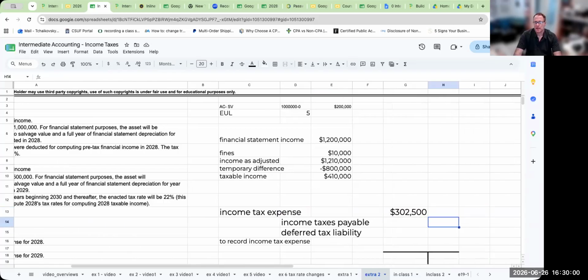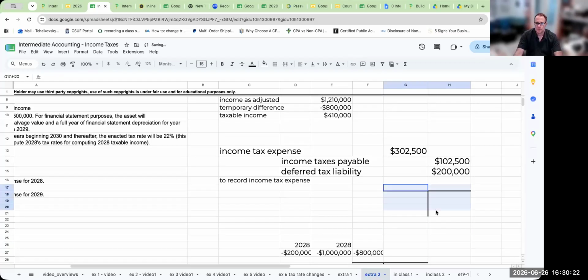Then over here, my income taxes payable are going to be 410,000 at 25%, or 102,500, meaning that my difference here, my deferred tax liability, is going to be this 800,000 at 25%. And if we add these two up, this actually goes through and balances.